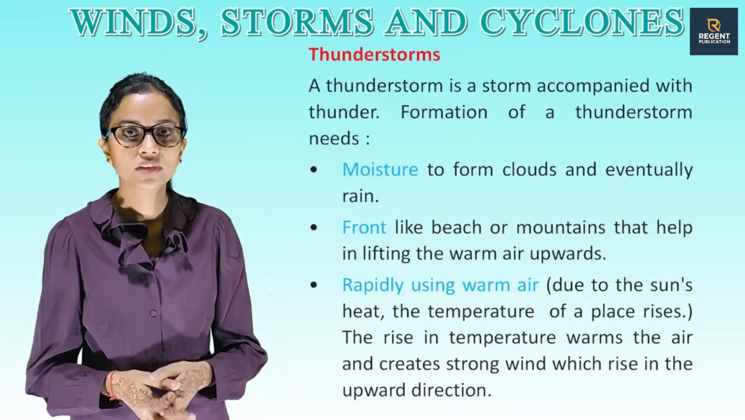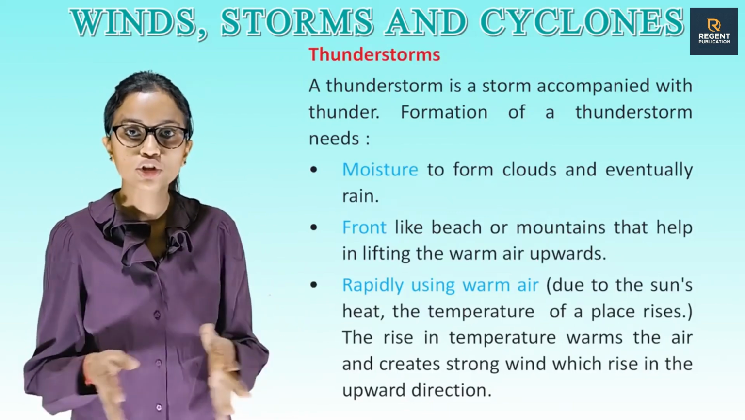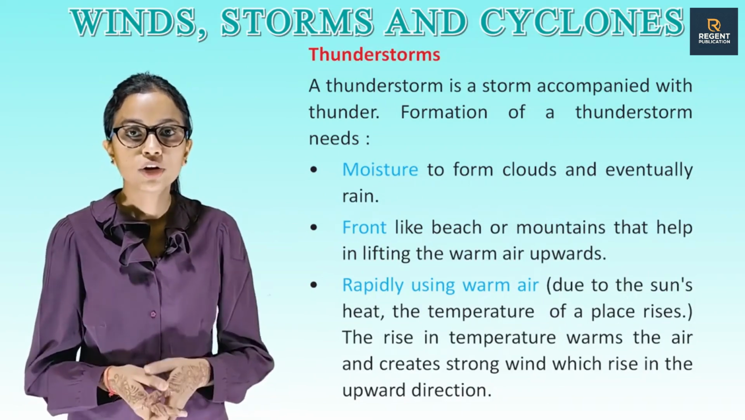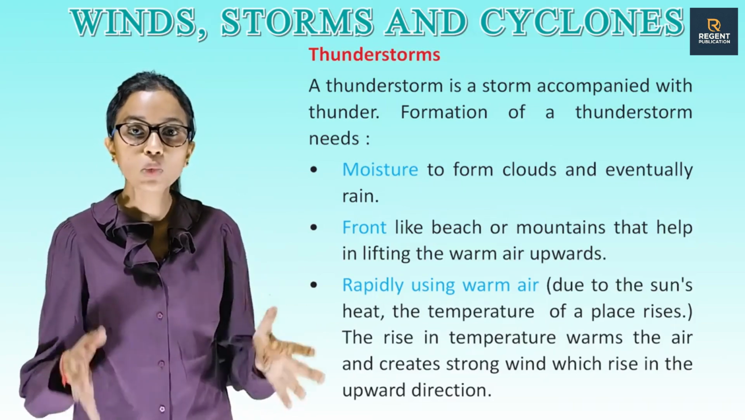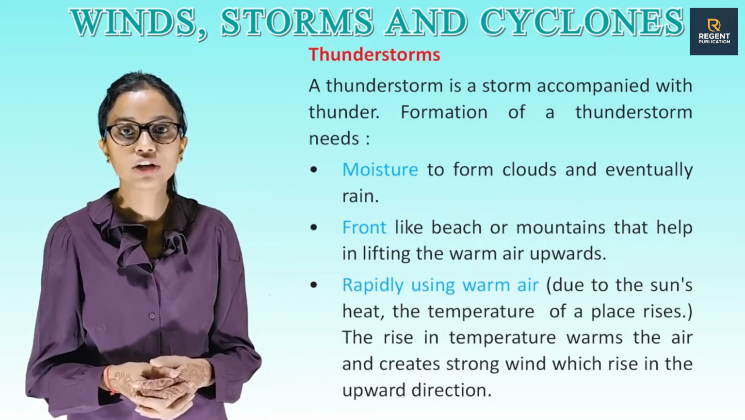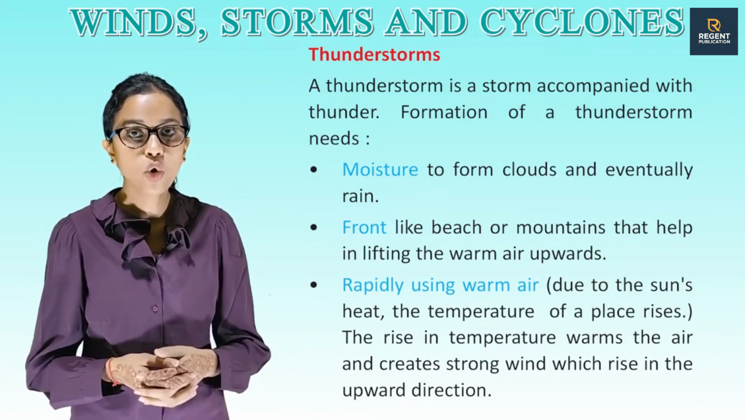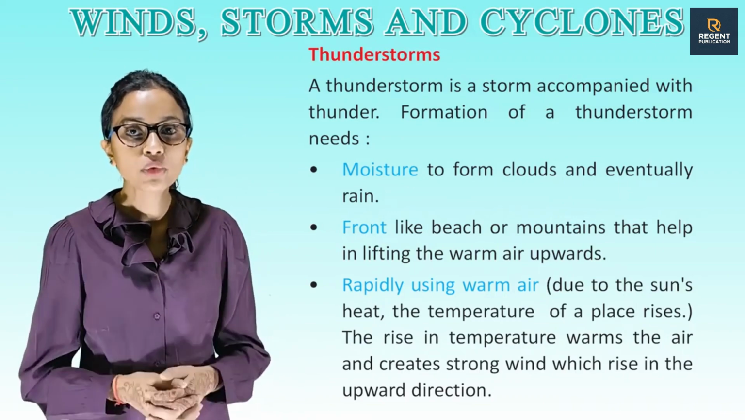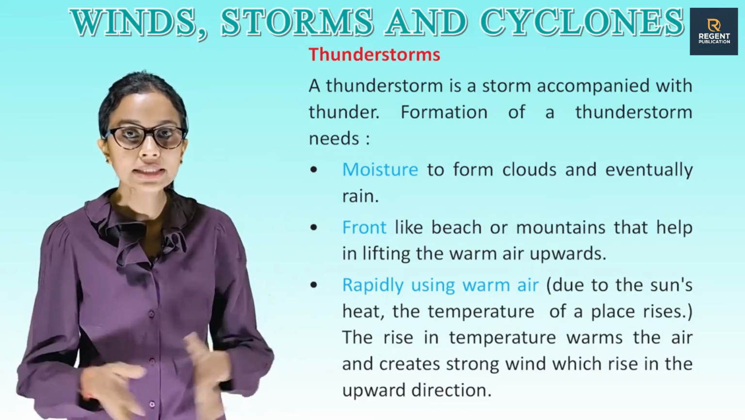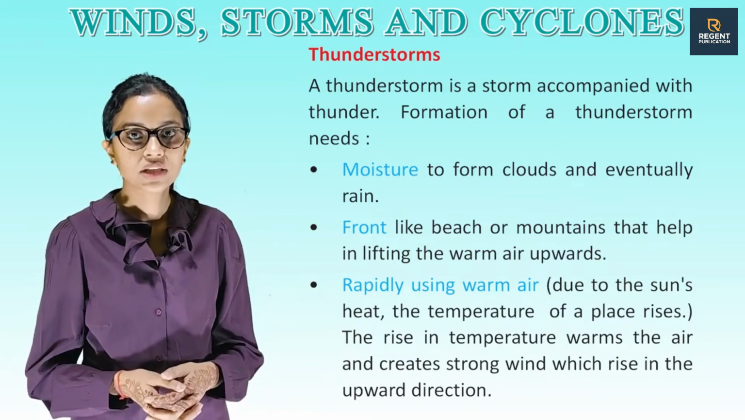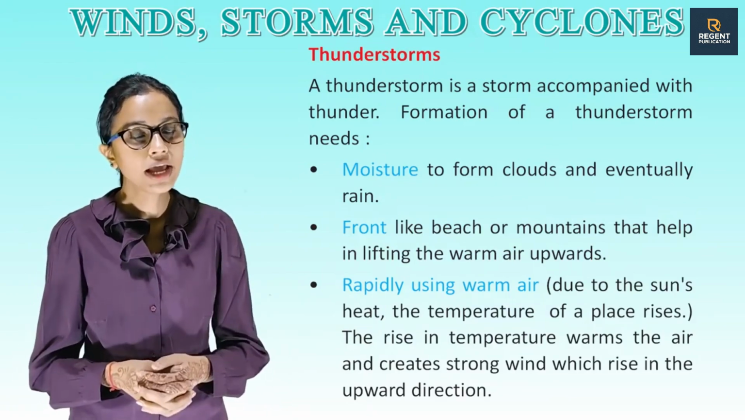Thunderstorms. A thunderstorm is a storm accompanied with thunder. Formation of a thunderstorm needs moisture to form clouds and eventually rain. It needs a front like beach or mountains that help in lifting the warm air upwards, and rapidly rising warm air. Due to the sun's heat, the temperature of a place rises. The rise in temperature warms the air and creates strong winds which rise in the upward direction.